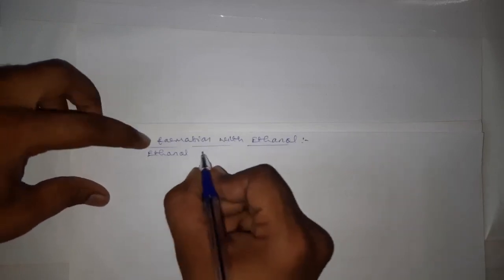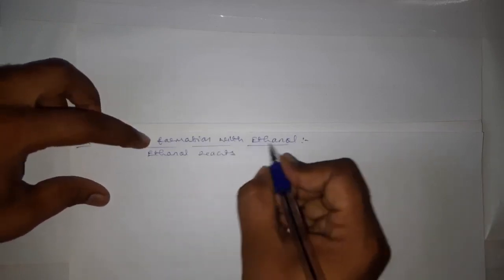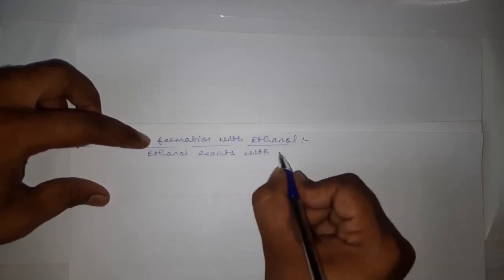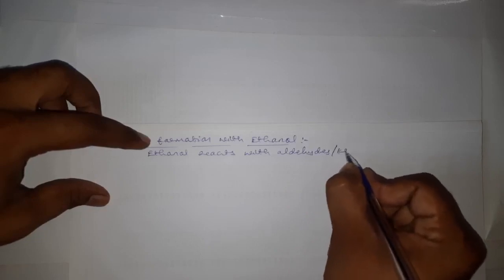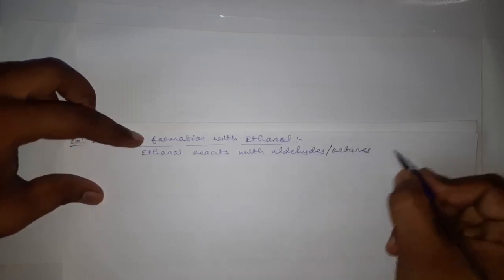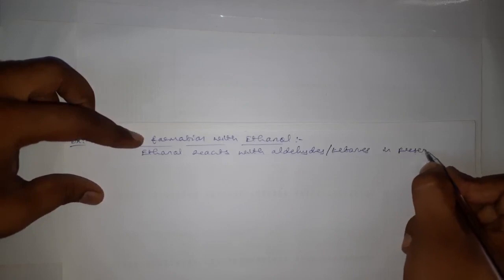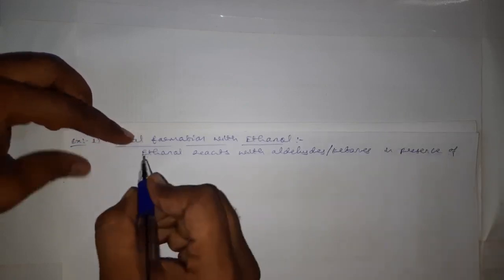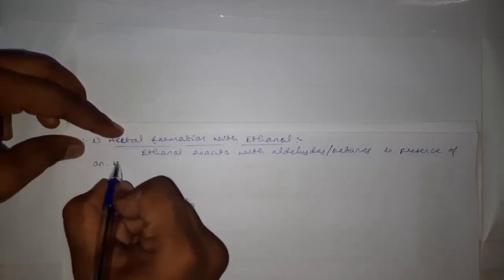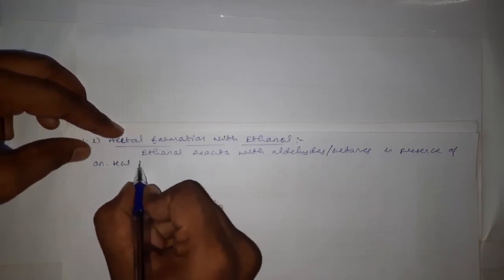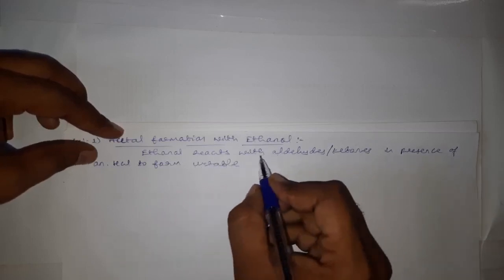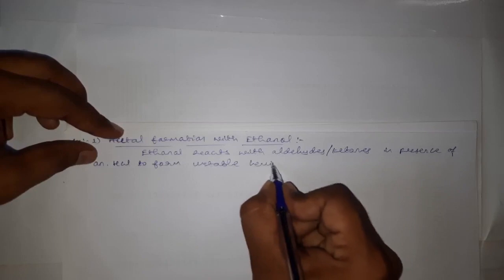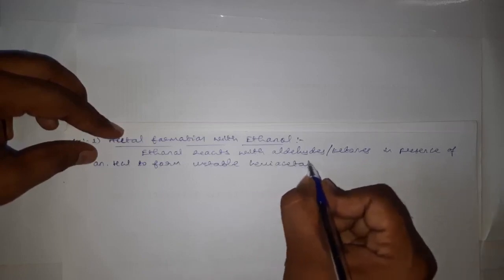See here, ethanol reacts with aldehydes or ketones in presence of anhydrous hydrochloric acid, that is HCl, to form unstable hemiacetal.